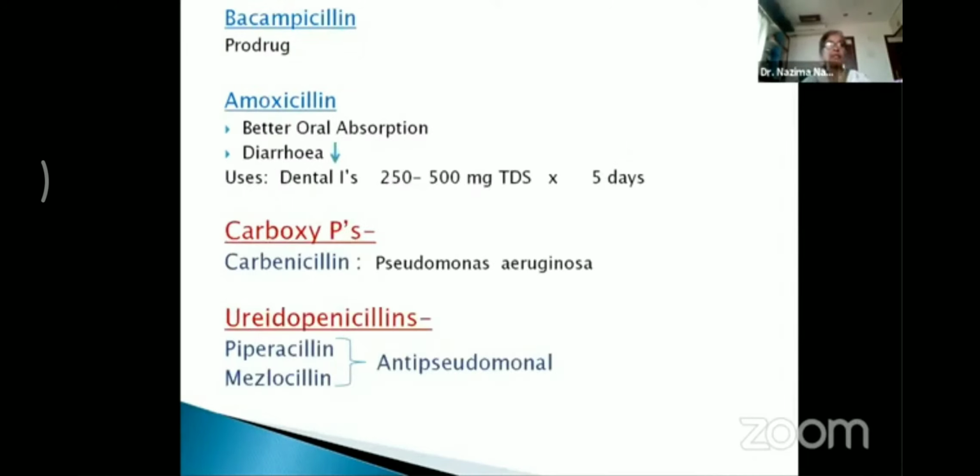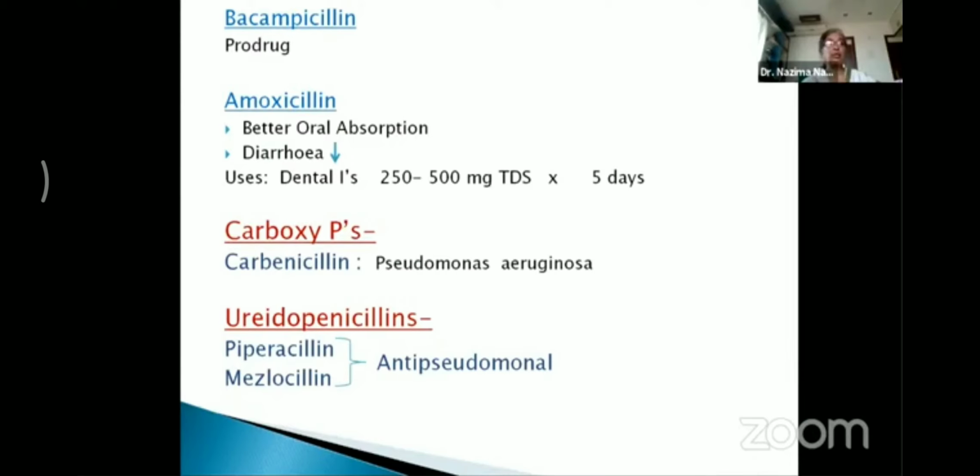Now, bacampicillin is a prodrug; it is converted to ampicillin and then the drug acts. Then we come to amoxicillin. The indications are quite similar to ampicillin. However, as compared to ampicillin, it has better oral absorption and there are fewer chances of diarrhea. Again, the frequency of administration of this drug is less as compared to ampicillin.